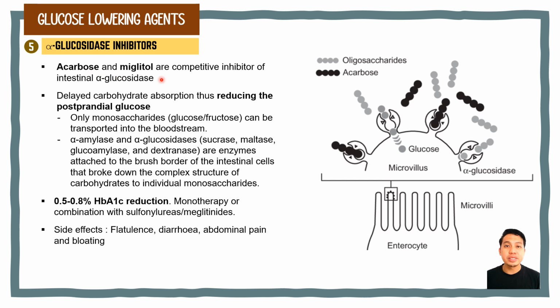Acarbose and miglitol are competitive inhibitors of the intestinal alpha-glucosidase. It will reduce the post-meal glucose excursion by delaying the digestion and absorption of starch and disaccharide. It is able to reduce HbA1c up to 0.8%. The most common side effects are flatulence, diarrhea, abdominal pain, and bloating.